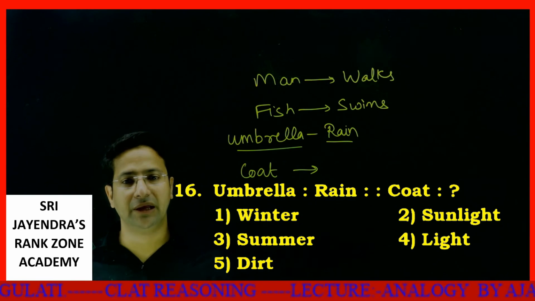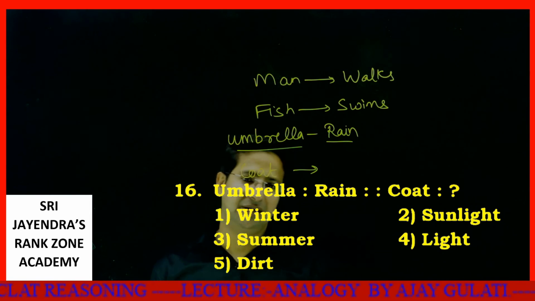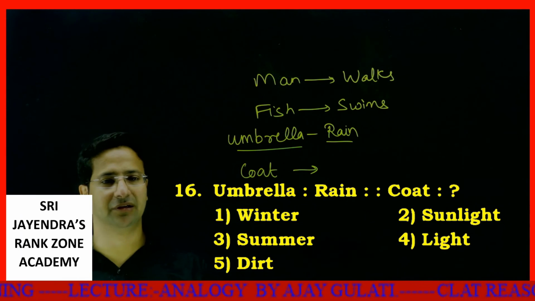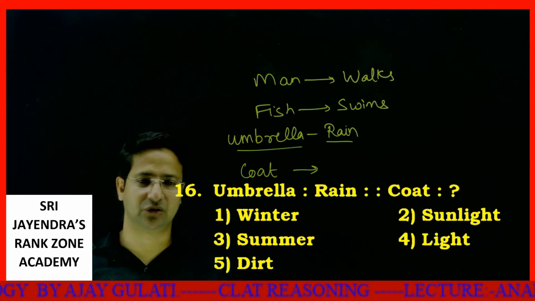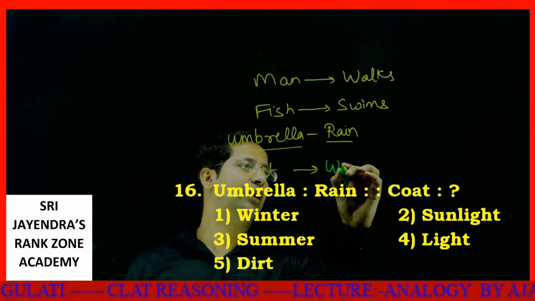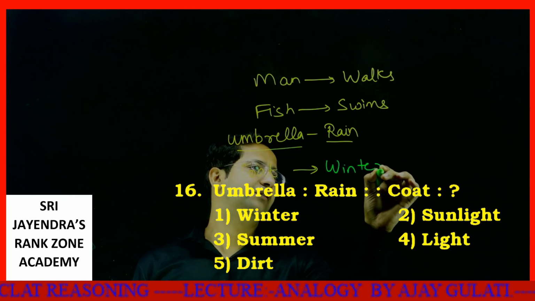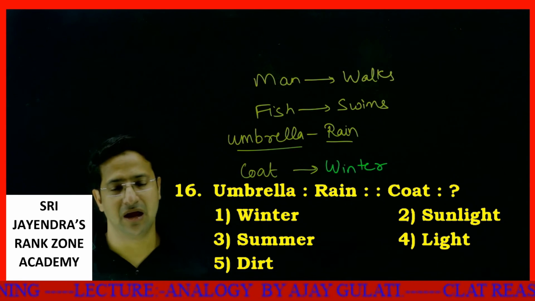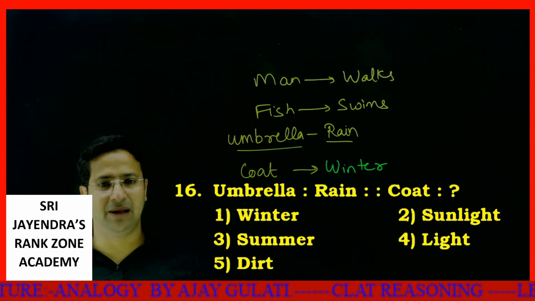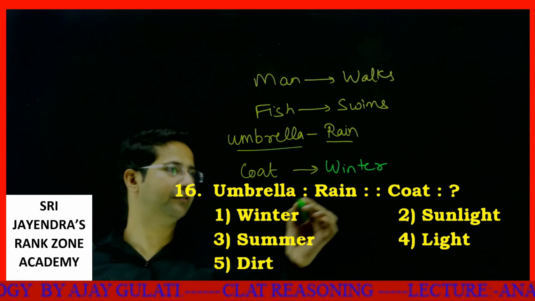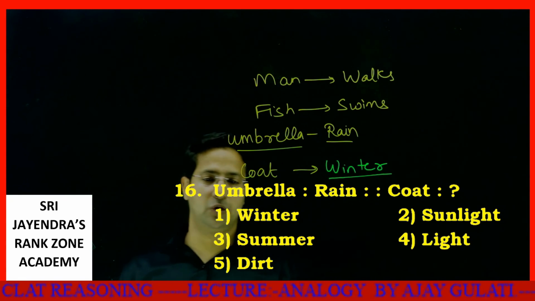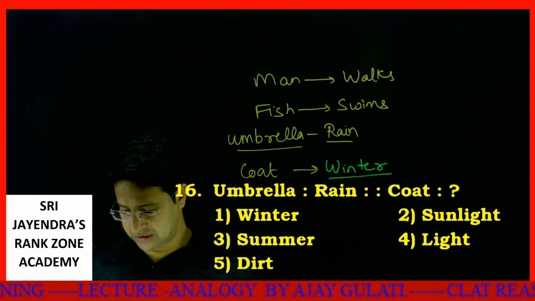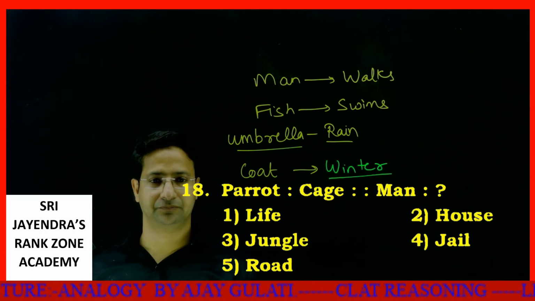It will increase the heat. In summer a coat cannot provide sunlight or light. Very easy answer. The coat is used to avoid winter. If you are feeling chilly, you will wear a coat, a jacket, a blazer. A coat is there to avoid winter. Okay, dear students, let's move to the next one.